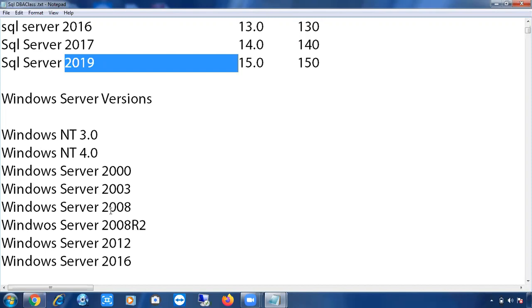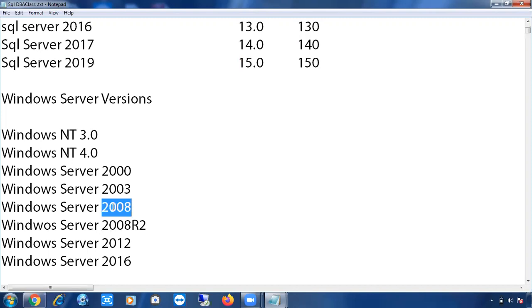So if anyone came to you and asked, can you please install 2019 on Windows Server 2008? First, we have to check the compatibility. What is meant by this compatibility? Say we have all crossed the childhood age, right? In childhood, we had some shirts and pants, and our height, weight and structure were different. Can we wear the same t-shirt and pant now that we wore in childhood? Can we wear the same dress now?